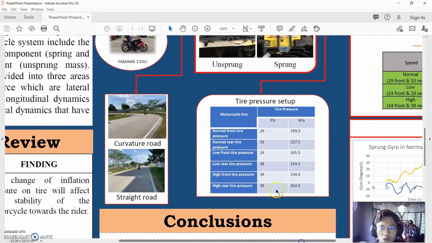For the normal tire pressure, for front tire we will use 29 psi, and for the rear tire 33 psi. For the low tire pressure, for front is 24 psi and for rear is 28 psi. For the high tire pressure, for front is 34 psi and for the rear is 38 psi.